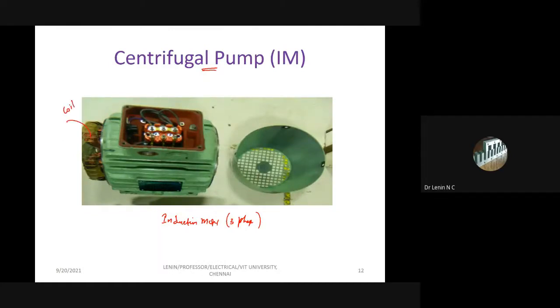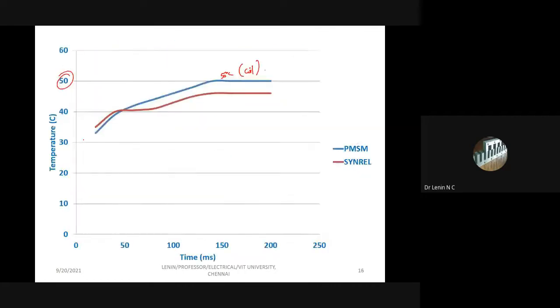So this is the coil, and here we measure. The temperature is 50 degrees Celsius, whereas in synchronous reluctance it is approximately 46 degrees Celsius. So the temperature rise will be 4 to 5 degrees Celsius lower in this particular machine.